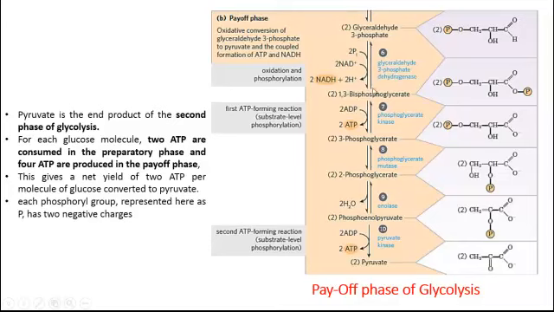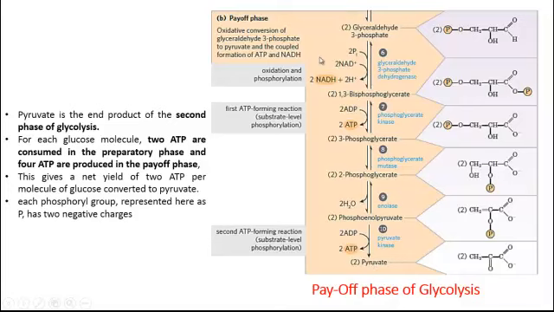This 1,3-bisphosphoglycerate is converted into 3-phosphoglycerate by means of phosphoglycerate kinase enzyme and synthesis of 2 molecules of ATP. And in the next step, 3-phosphoglycerate is converted into 2-phosphoglycerate, which by the release of 2 molecules of water gives rise to phosphoenol pyruvate. And you can see that in the next sequential reaction, 2 molecules of phosphoenol pyruvate are converted into 2 molecules of pyruvate.